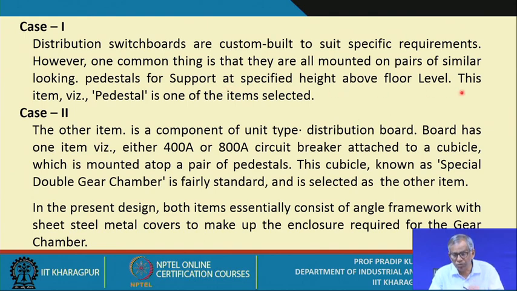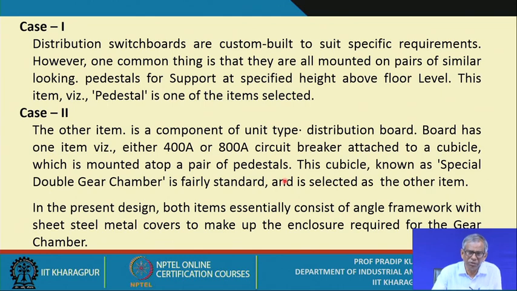Is it okay? That is the support. This item, mainly the pedestal, is one of the items selected. Okay, so the pedestal is the first item, and the other item is a component of a unit type distribution board. The board has one item, either a 400 ampere or 800 ampere type circuit breaker attached to a cubicle which is mounted atop a pair of pedestals.